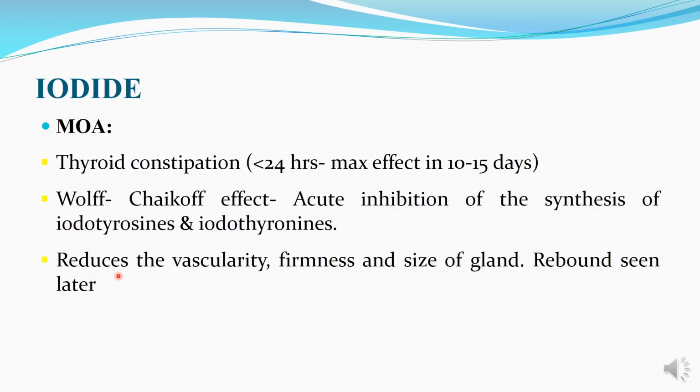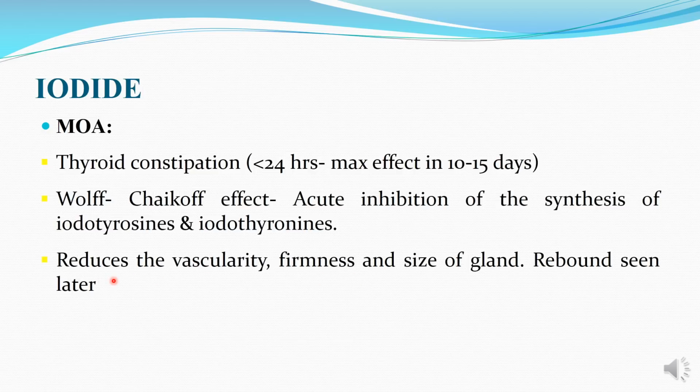This ion also reduces vascularity, firmness and size of the gland, and after continuation of treatment, rebound is seen because the iodide itself is the precursor of thyroid hormone, and the escape phenomenon will lead to thyrotoxicosis later on.